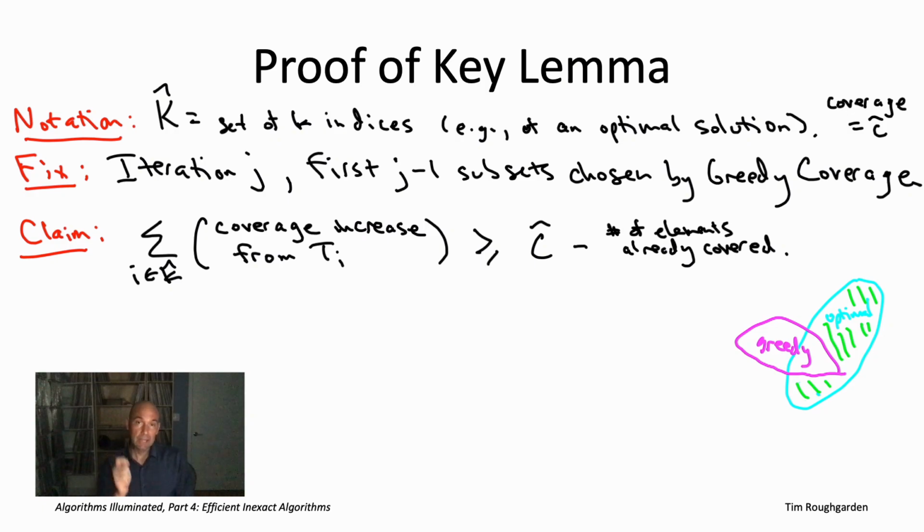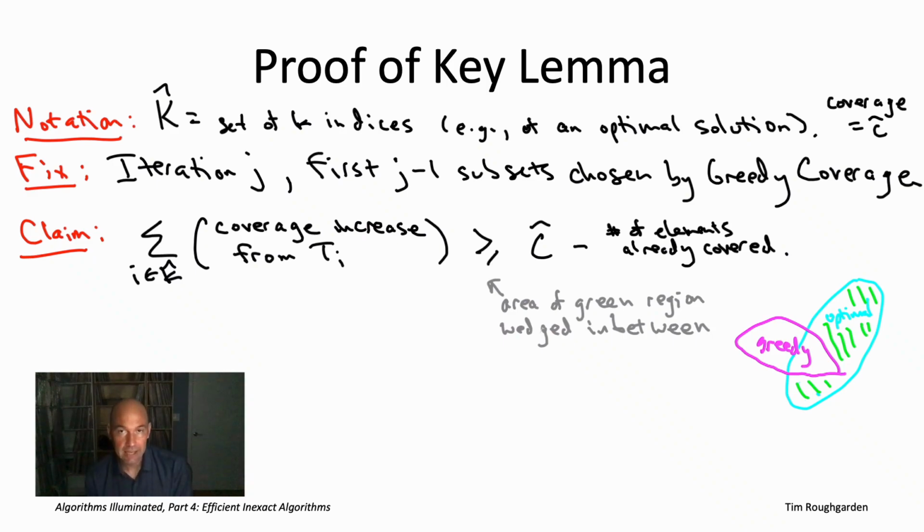What we're going to do is relate the area of this green region, the number of elements in it, to the left and right-hand sides of this inequality that I've written on the slide. We will show that the green region, on the one hand, its area is at least as big as the right-hand side, and on the other hand, it's at most as big as the left-hand side. And that'll prove that the left-hand side is indeed at least as large as the right-hand side, because you've got the area of the green region wedged right in between. So let's start with the right-hand side, which I'm claiming is no bigger than the area of the green region.